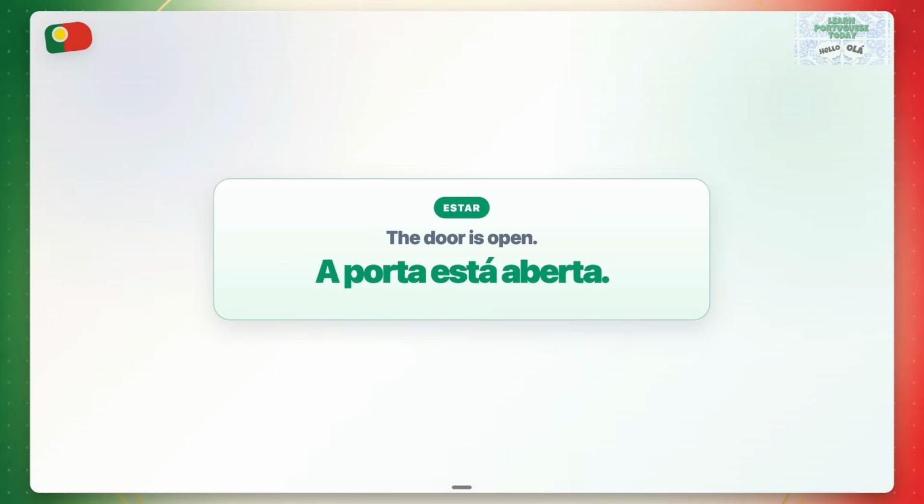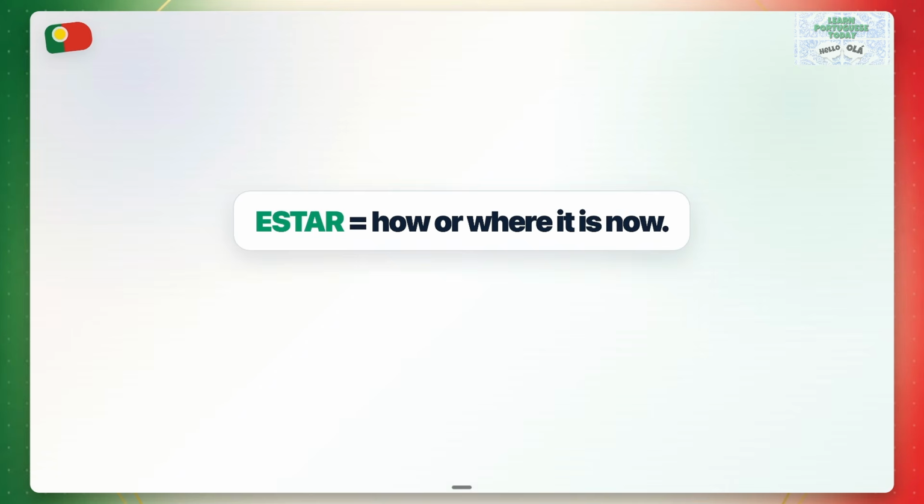A porta está aberta. Open is the door's current state. Estar focuses on how or where it is now. Ask, what is the current status?